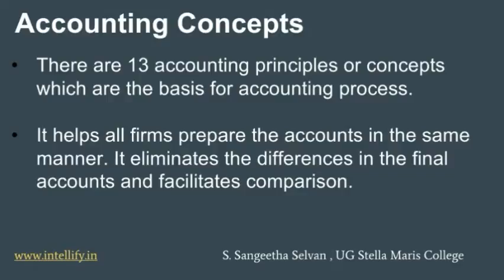Because there are many firms, and if each firm prepares a financial statement according to their own wish, then we can't compare the statements between the firms, and firms cannot compare the financial position between themselves. So, in order to avoid any confusion in that manner, these accounting concepts serve as a basis to create or to maintain a perfect financial record.